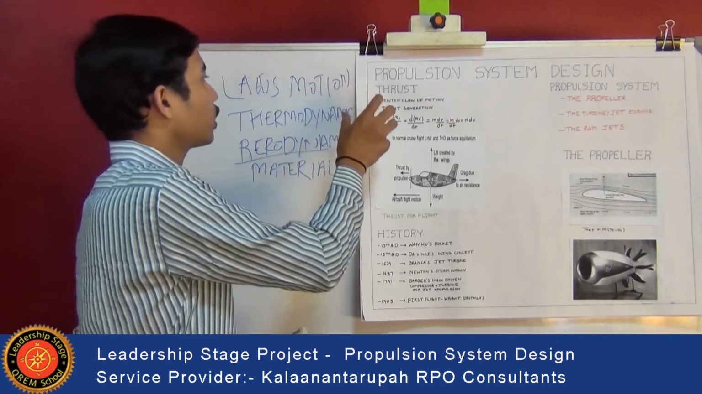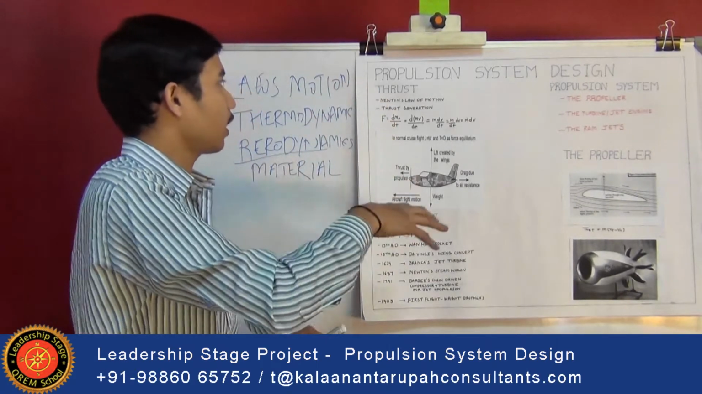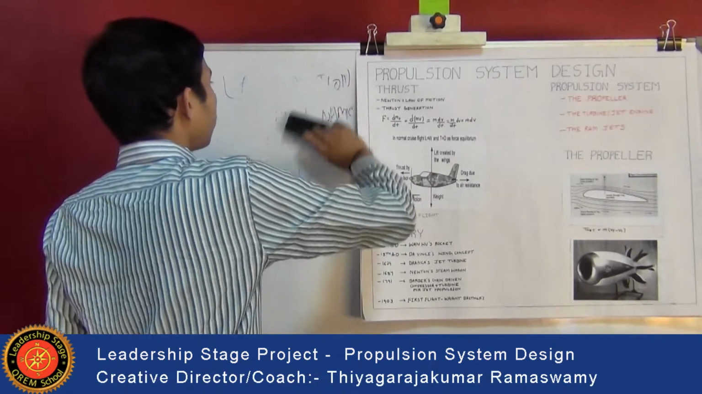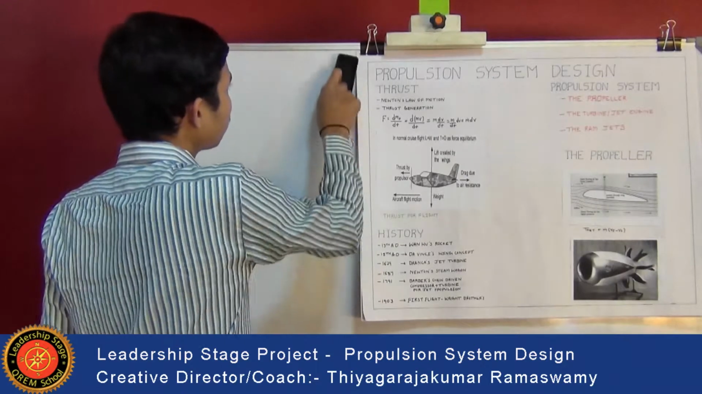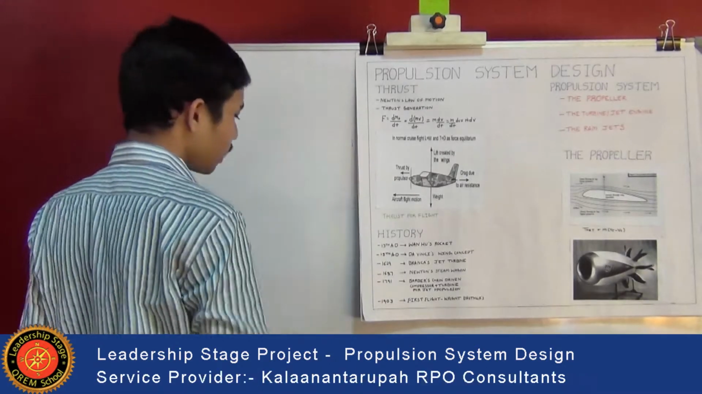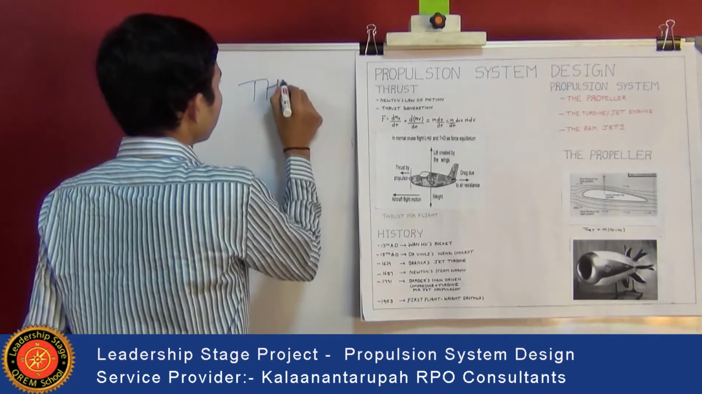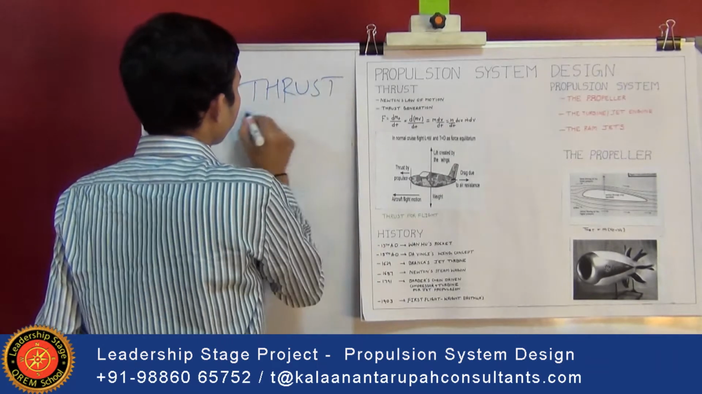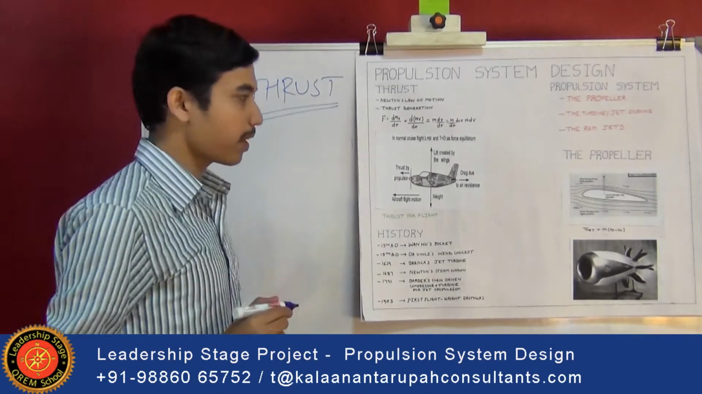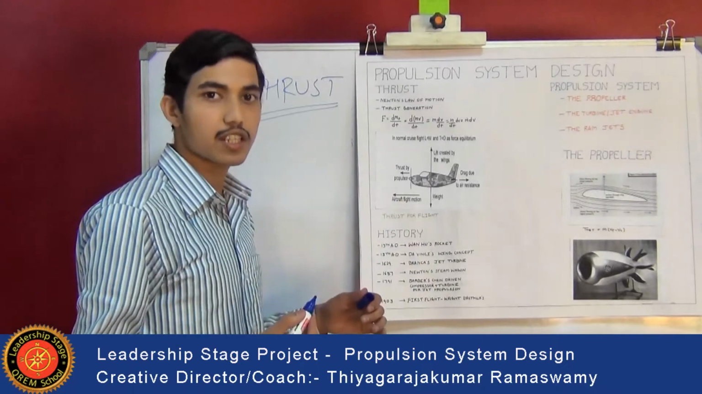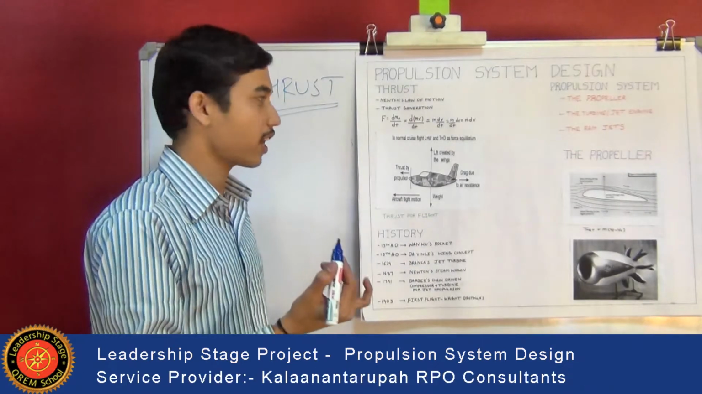I used the word thrust. The propulsion system produces thrust and drives the object. So let's see what is meant by thrust. All aircraft engines work by producing thrust. This thrust is produced by the propulsion system. This propulsion system is based on the application of Newton's third law of motion, which states that for every action there is always an equal and opposite reaction.